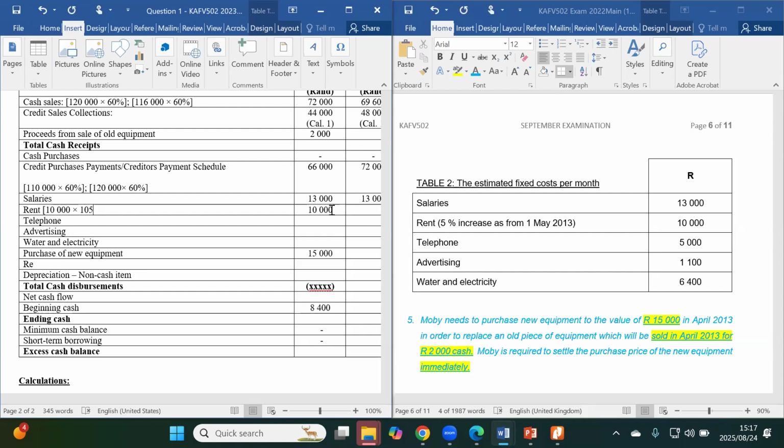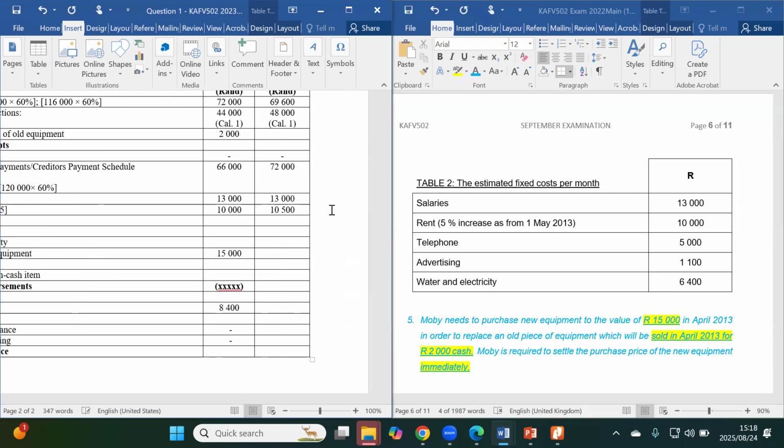So the rent will be including the 5% increment. If I take 105 divided by 100, it gives me 1.05. Now if I take 10,000 multiplied by 1.05, it will give me the amount with the 5% increase, which is 10.5K. Are we together?